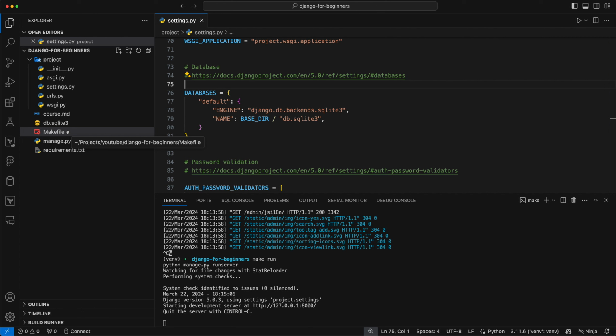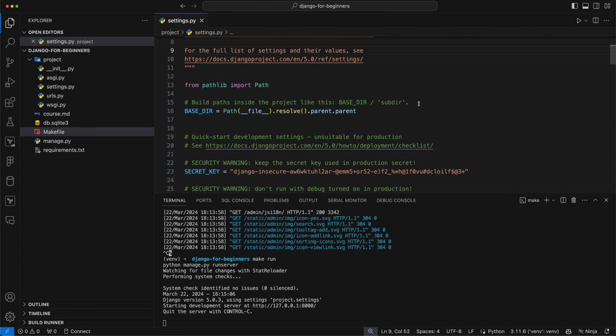All right. So that's all for this first lesson. In the next one, we will be getting into configuration, setting up .env, and going through the settings file, basically this file I have open, a little bit more in detail.